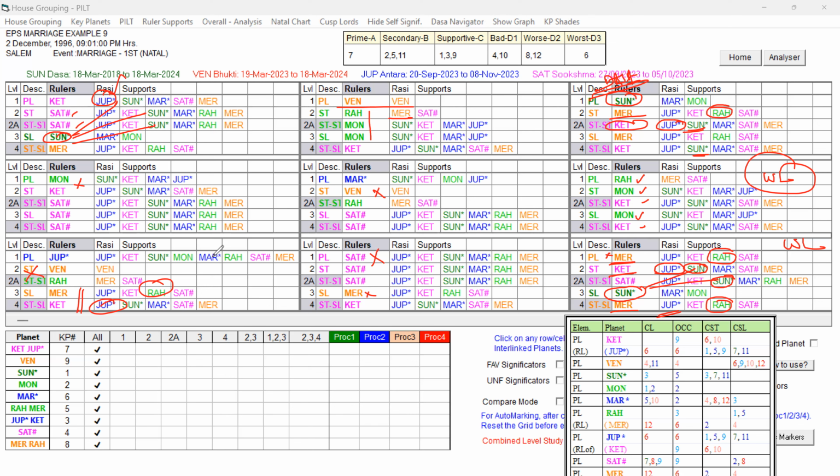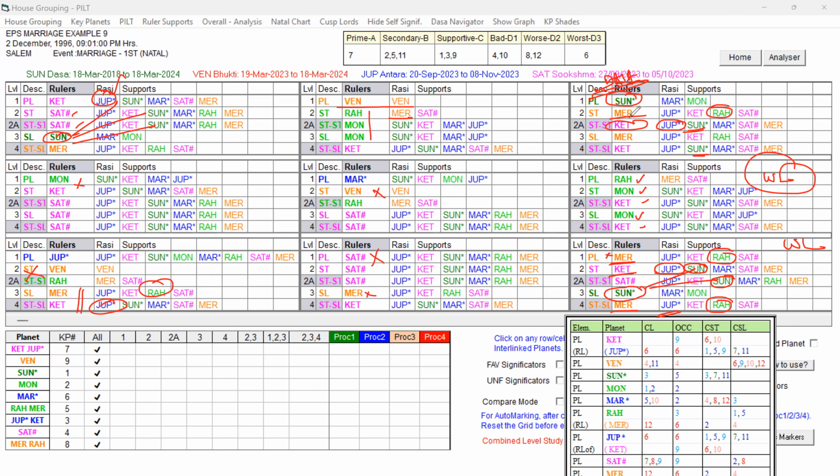at the second level also Saturn. You can see the star lord Saturn is talking about houses 7, 8, 9, 2 and 8. So that way it is having favorable, but along with that the 8th house and 8th house indicate some weakness, right? So obstacles are indicated, but it is getting support from the Sun. So when compared to Mercury, Ketu has some weakness at the second level and star lord level also. But all the levels are getting supported by the Sun. But when compared to Mercury, it has some weakness.